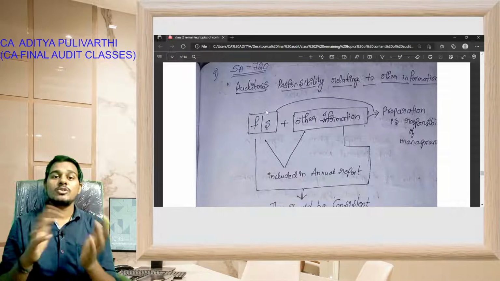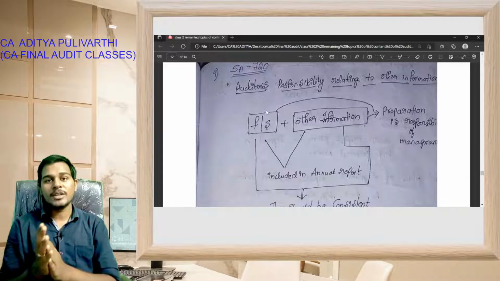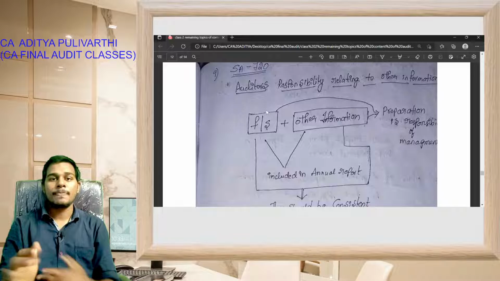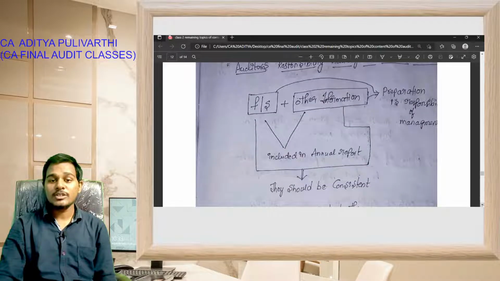That is, there should not be any difference between the financial statement information and other information relating to the financial statements. Okay students, if there is an inconsistency, the auditor should investigate whether the inconsistency is due to